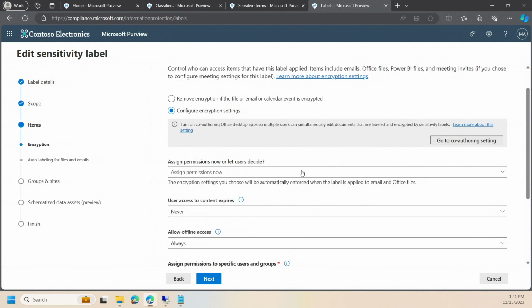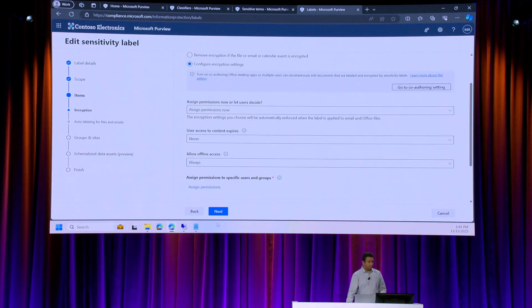Now, this is important. Along with the access control that is there in SharePoint, the access control as defined by the encryption will also apply. So if you have a document sitting in a SharePoint site that a user has access to, but the specific document has got permissions that the user does not have access to, Copilot will not summarize that content for you. So grounding includes the rights management encryption permissions here, all right?